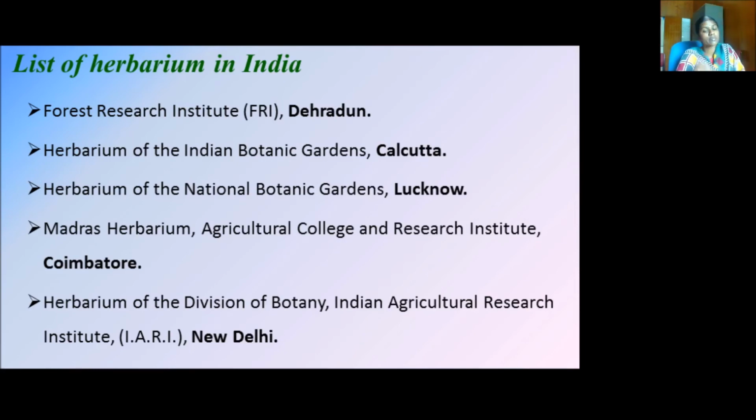Here is a list of herbaria in India. The Forest Research Institute located in Dehradun. The Herbarium of the Indian Botanical Garden located at Calcutta. The Herbarium of the National Botanical Garden located at Lucknow. The Madras Herbarium, Agricultural College and Research Institute at Coimbatore. The Herbarium of the Division of Botany, Indian Agricultural Research Institute at New Delhi.